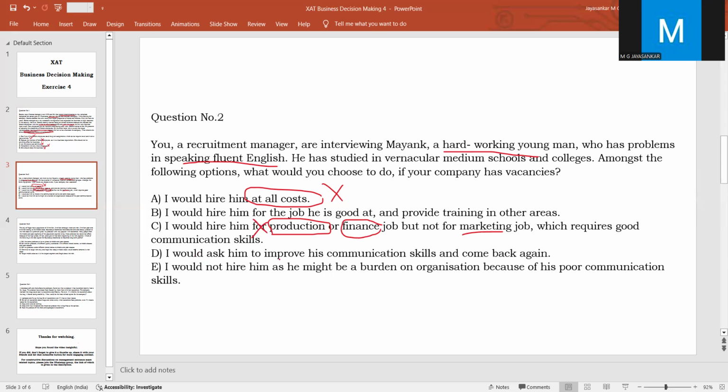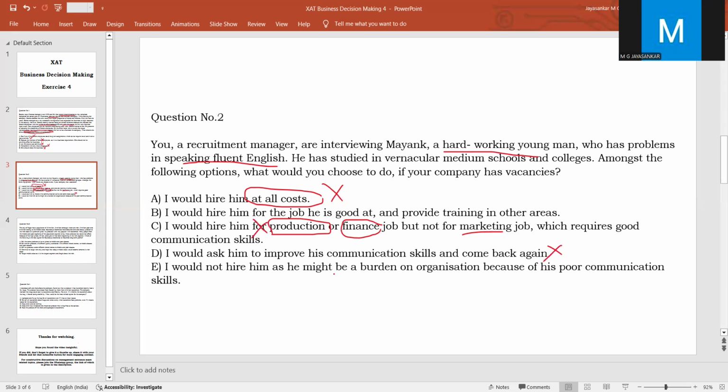Option D, I would ask him to improve his communication skills and come back again. So this is not a good answer because your company has vacancies and he's a hardworking young man. So it is better that you hire him now because after some time, what will happen? If he develops his communication skills, some other companies might be hiring him. So you'll be losing out a very good employee. So that is why this also is not a good option for a recruitment manager.